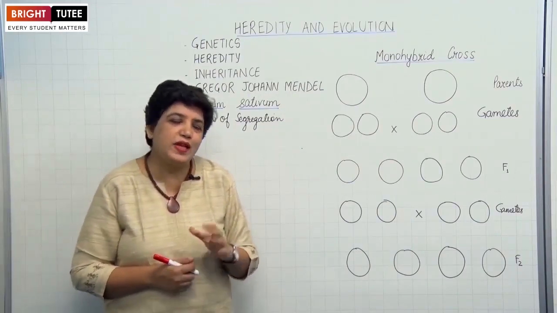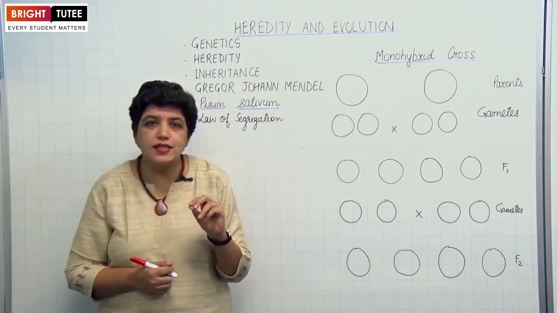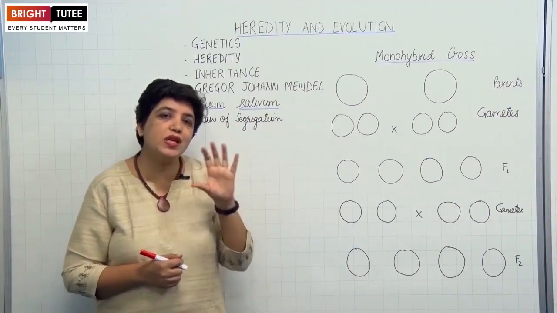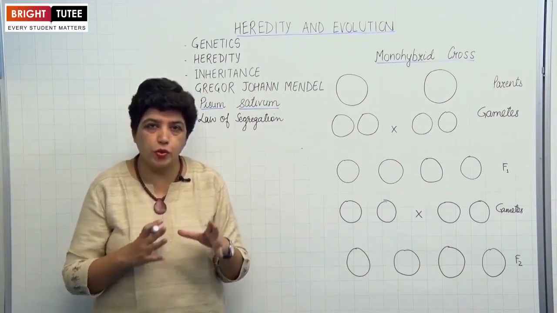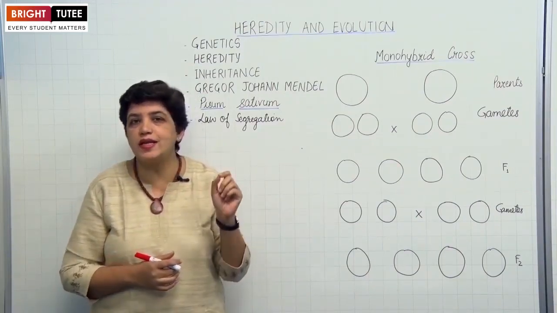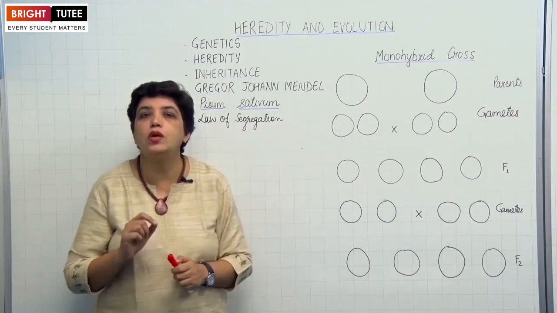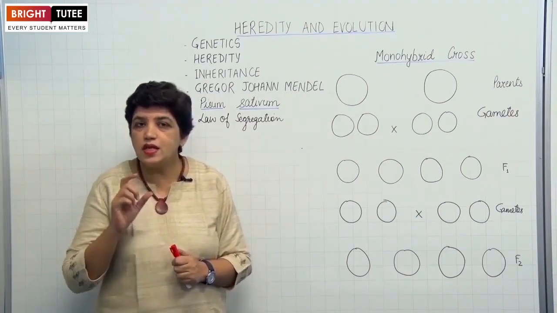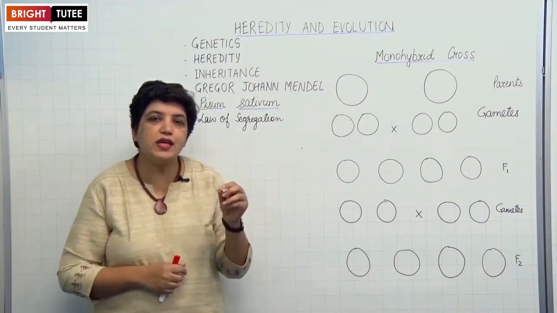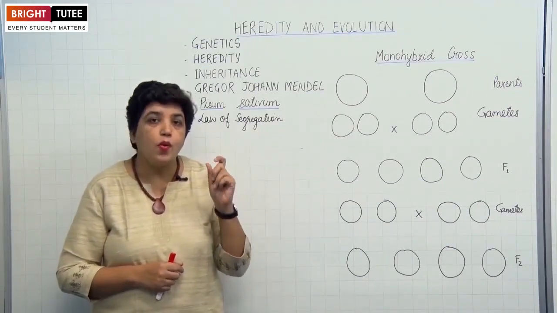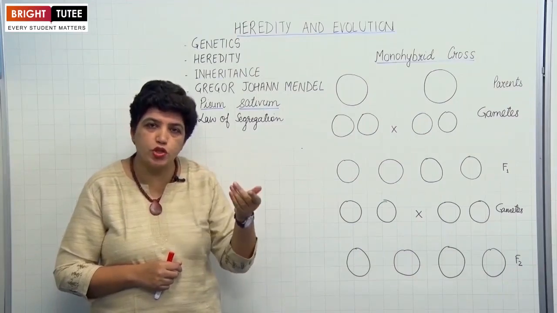Now, let me first tell you, the characteristics or the information are stored in each and every cell. As you know, all cells have a nucleus, and the nucleus contains thread-like structures which are called chromosomes. These chromosomes are made up of DNA. The unit of DNA is the gene. The information is stored in the genes.